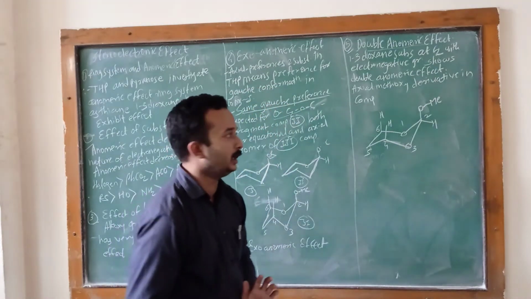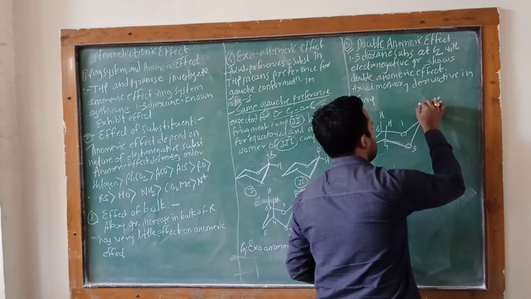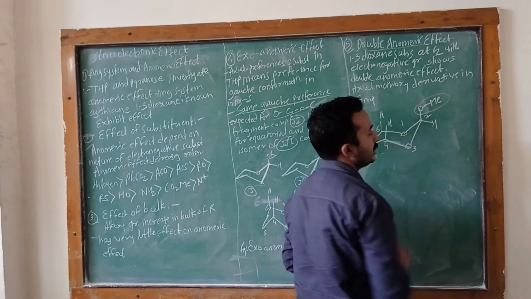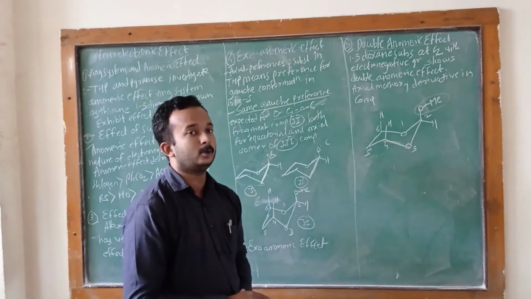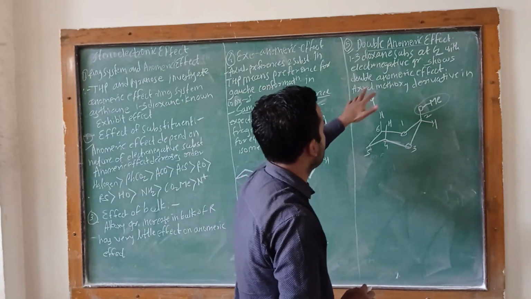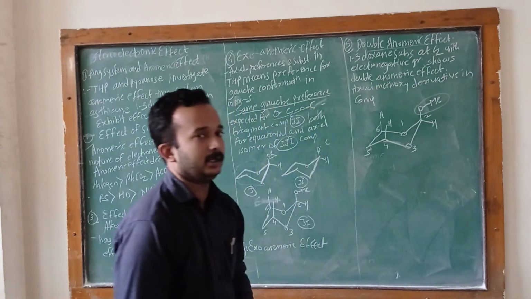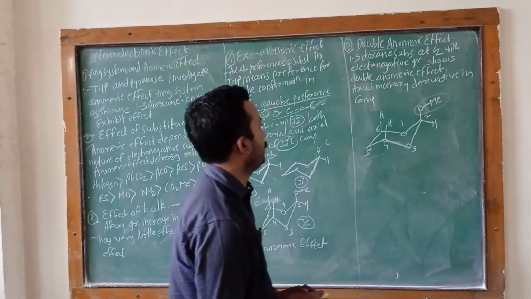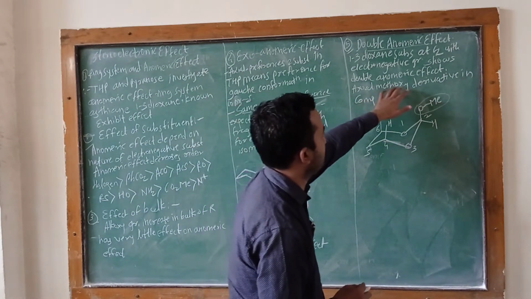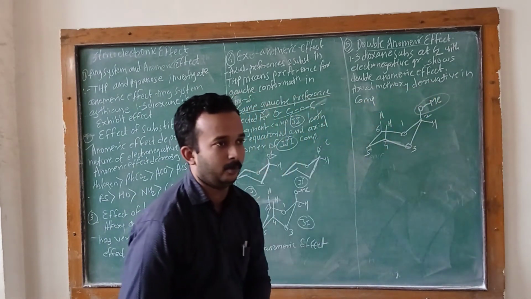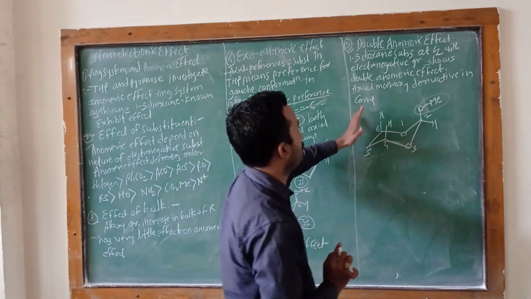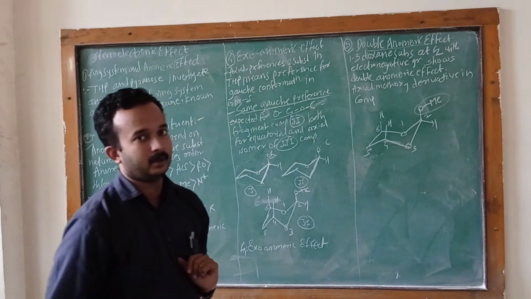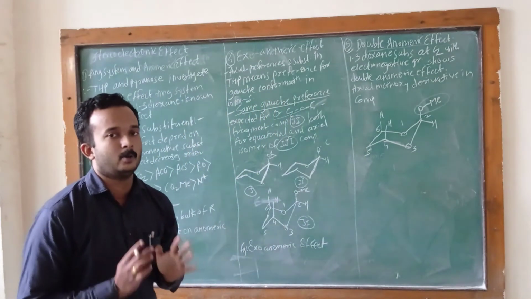This is the methoxy group, an electronegative group, and it shows the double anomeric effect. Therefore, the axial methoxy group in the compound is called the double anomeric effect.